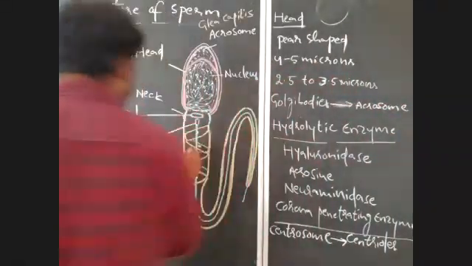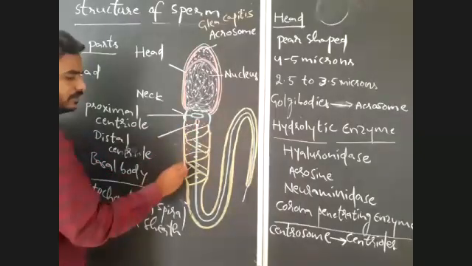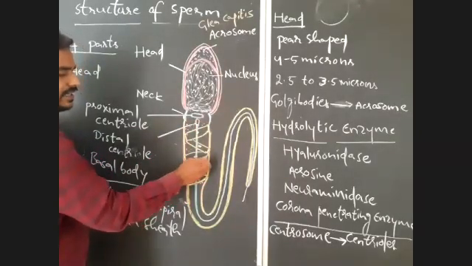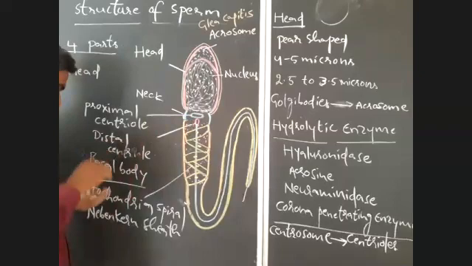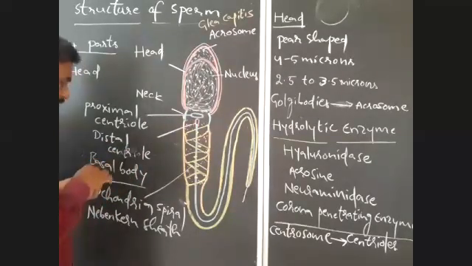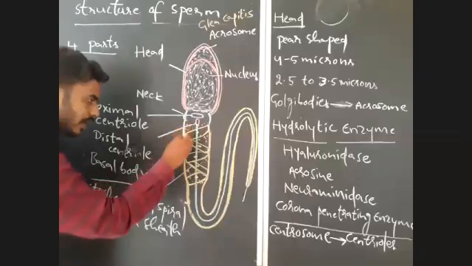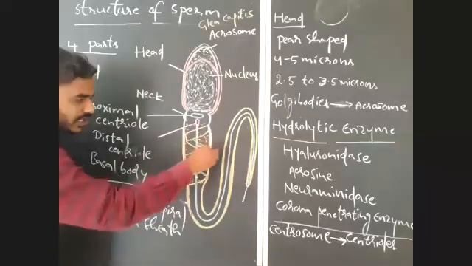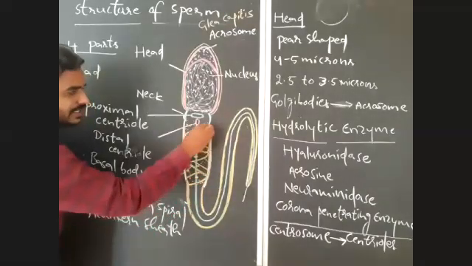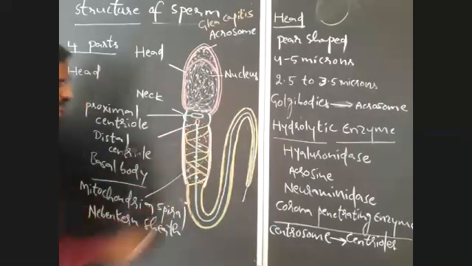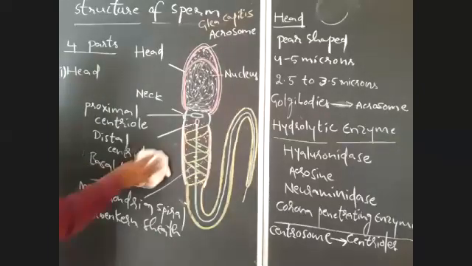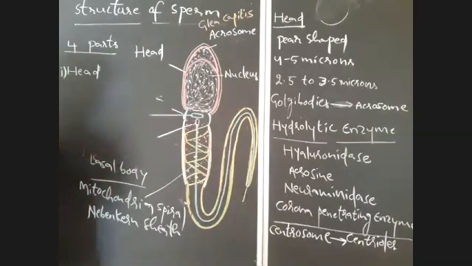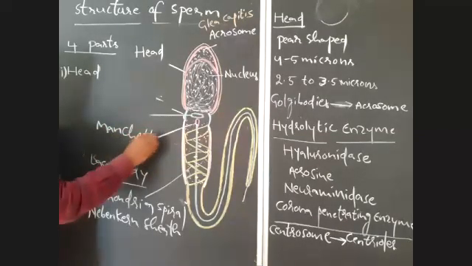And here the cytoplasm is condensed. The condensed cytoplasm in the middle piece is also covered by a thin membrane known as manchette. What is manchette?